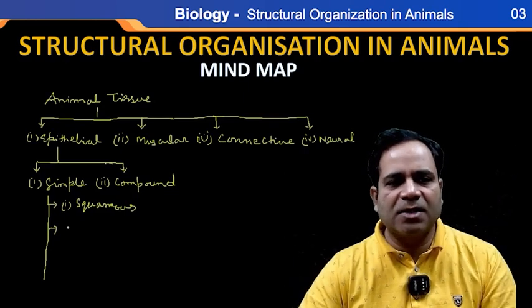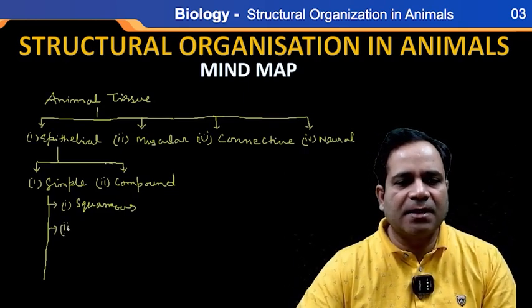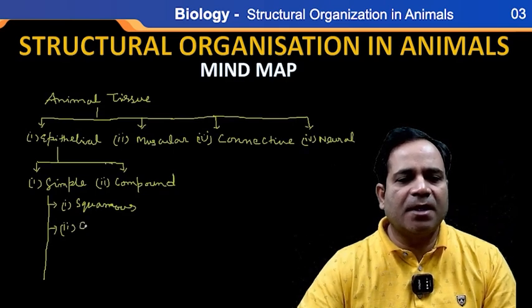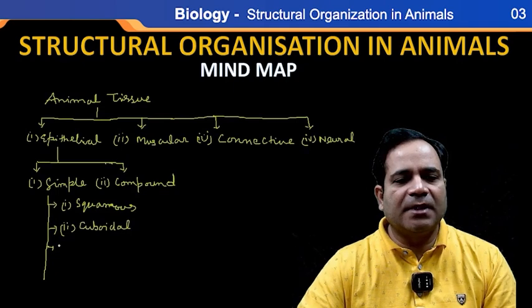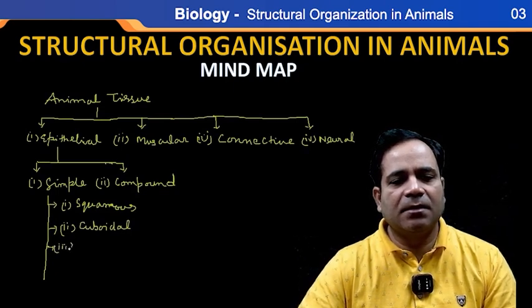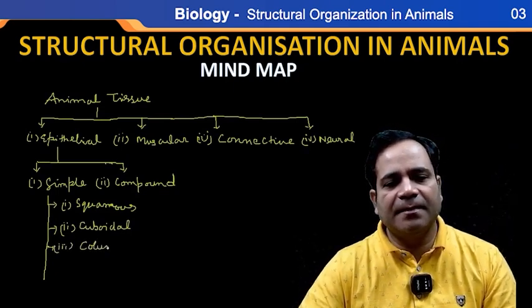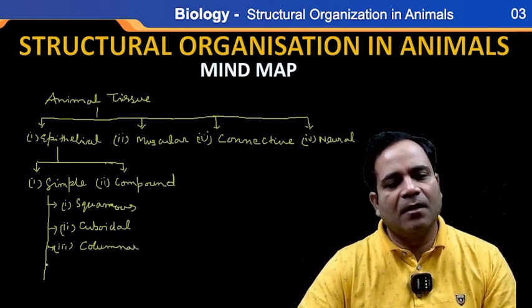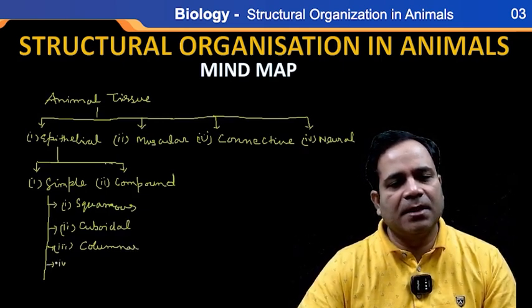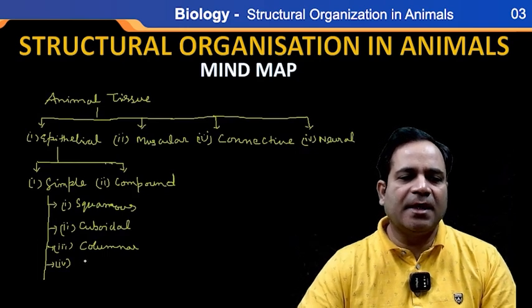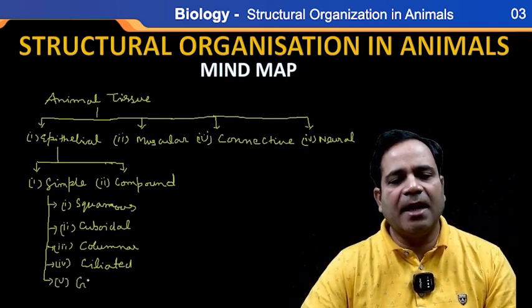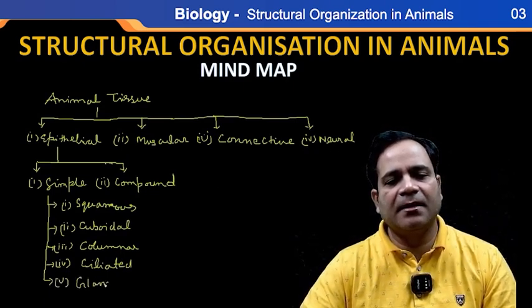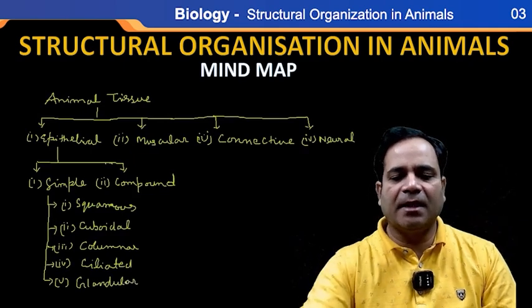So squamous epithelium, then cuboidal epithelium. Third one is columnar epithelium. Fourth one is ciliated epithelium. And last one is glandular epithelium.